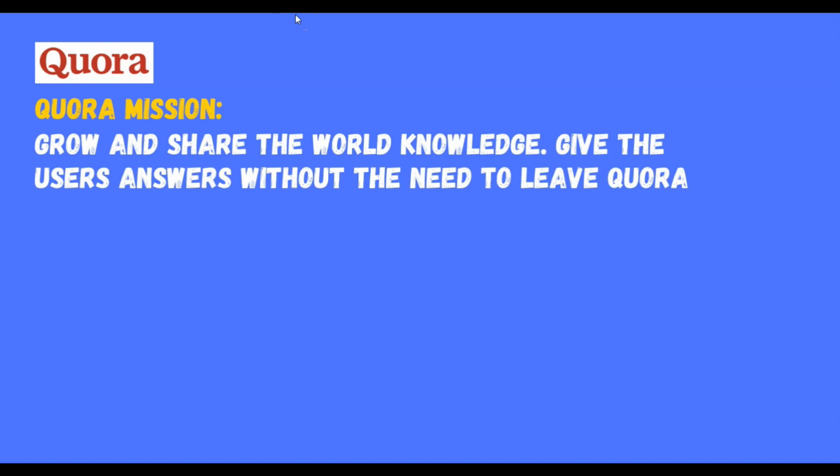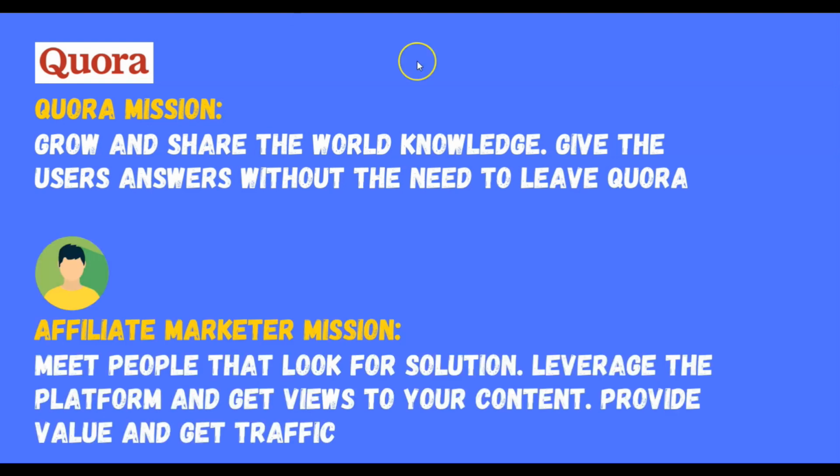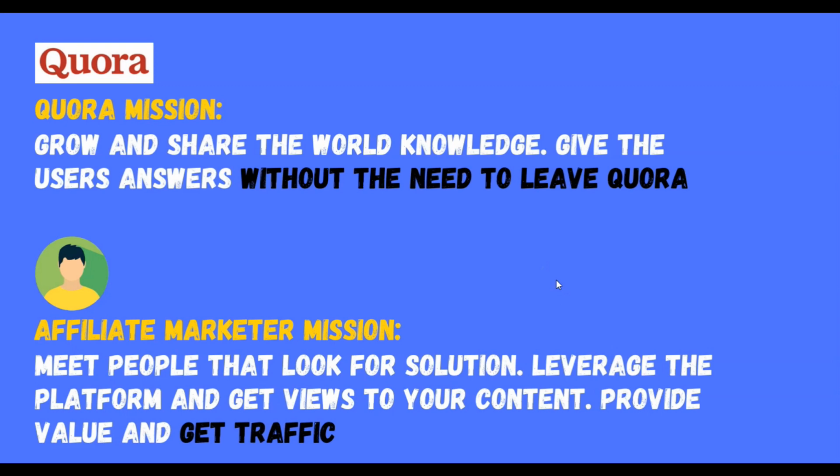Now we will go over how Quora ranks and the best practices. The Quora mission is to grow and share the world's knowledge, giving the user answers without the need to leave Quora. But our mission as affiliates is to meet people that look for solutions, leverage the platform, get views to our content, provide value, and get traffic. The problem is that part of the two missions are opposite. Quora wants to give the knowledge inside their platform, and we want to get the traffic and move the user outside of the platform. Because of that, we need to play smart.